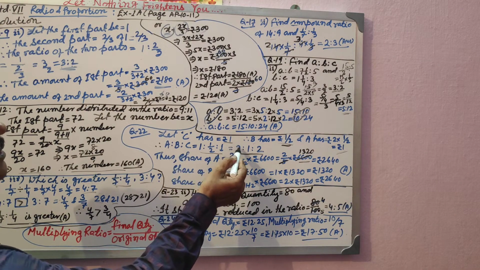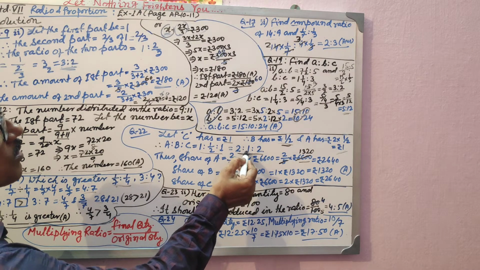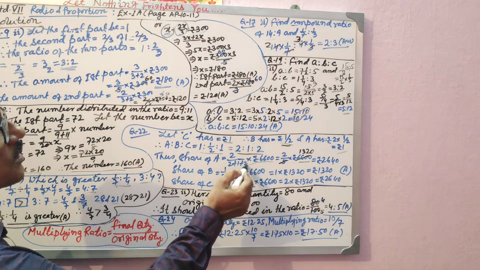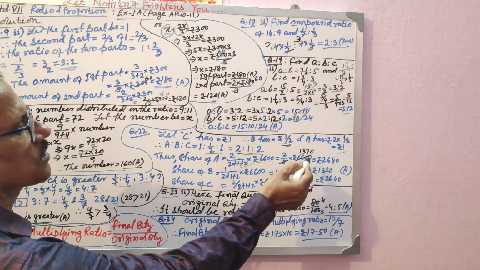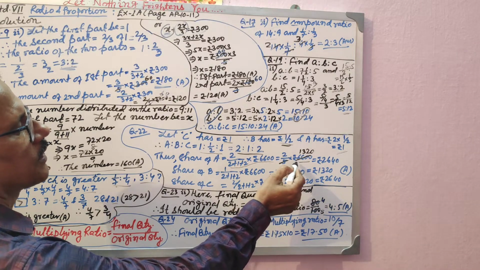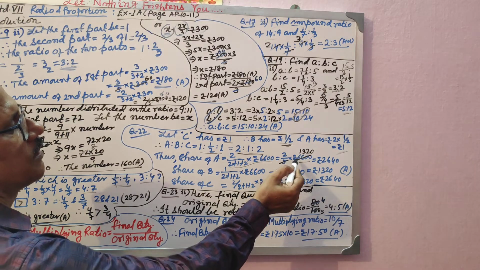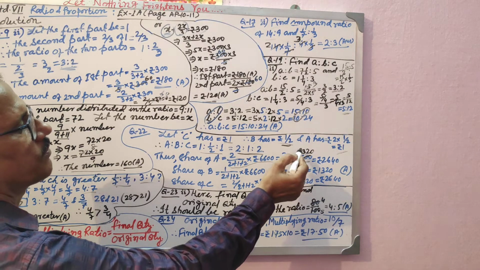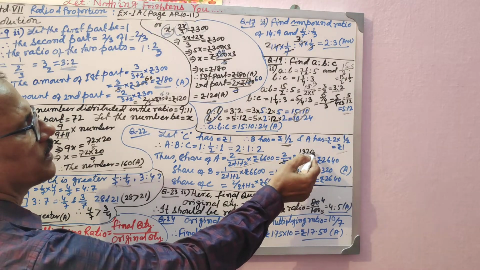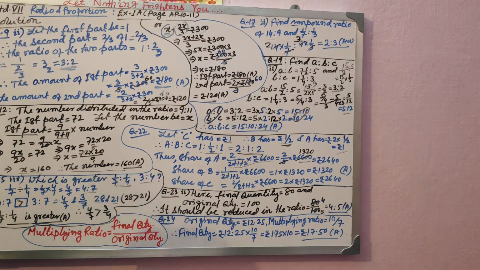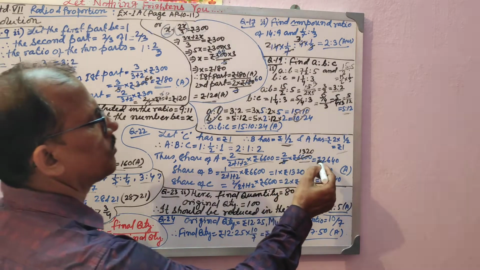A's share will be what? A's term is 2, divided by the sum of the ratio, 2 plus 1 plus 2, into 6600. So this becomes 2 by 5 into 6600. 5 will be cancelled, and on division you will find 1320. 5 ones are 5, 16, 5 threes are 15, 1 left over, 10, 5 twos are 10, and 0, so 1320. So 1320 into 2 will be 2640. A's share will be 2640.